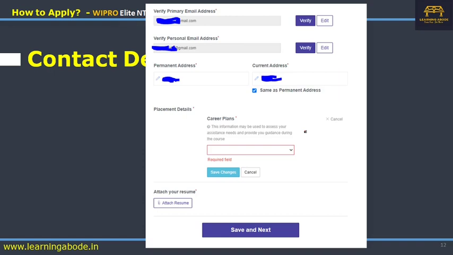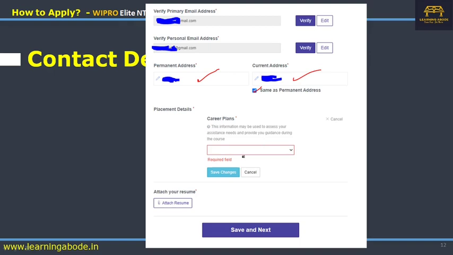If you click on verify, it will send an OTP to your mail ID, and you can enter that OTP here for verification purpose. Sometimes the initial confirmation mail arrives immediately, but the OTP may take some time. It depends. Then fill up the address, the permanent address and the current address, and if it is the same, you can just click on this, and then it will ask for a list of career plans.